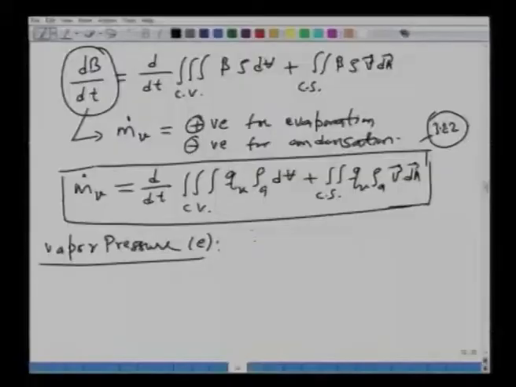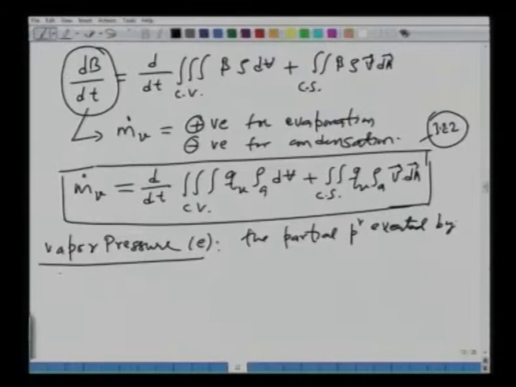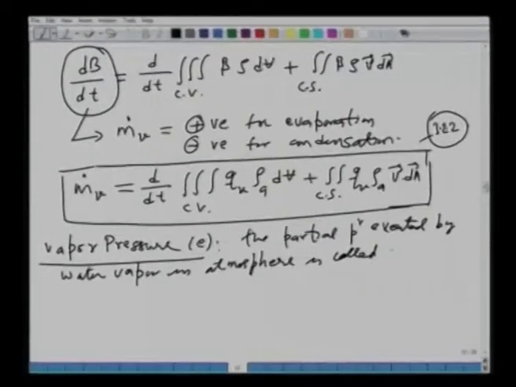All right. So, let me just define it. The partial pressure exerted by water vapor in the atmosphere is called vapor pressure.